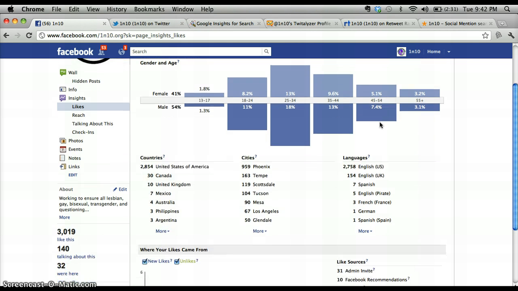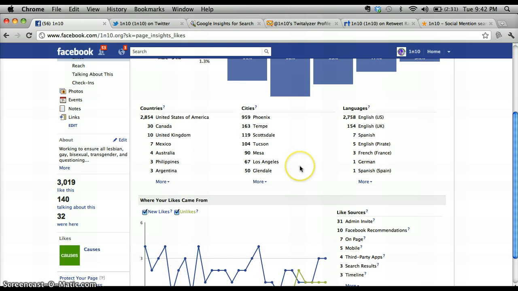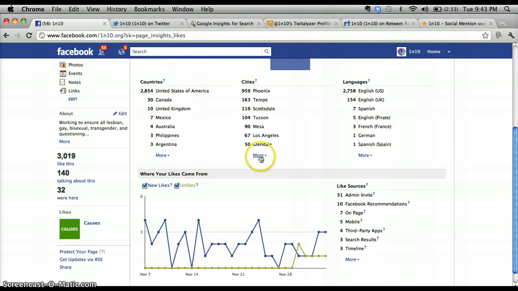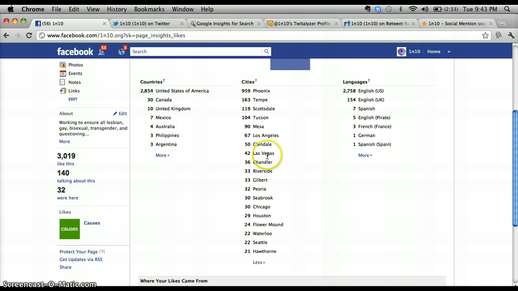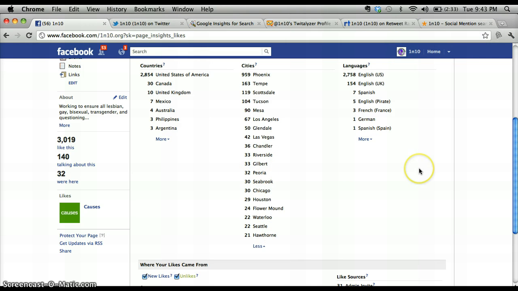And 54% are males, which is a little bit more than female, in the same age range. If you continue to go down, you can see how many people are looking at the page and liking the page. Actually, I take that back. They're liking the page, not just looking at it, through countries, cities, and languages. That's a helpful tip for seeing exactly where people are, and why people in Los Angeles and other places that aren't Arizona are looking at the page.